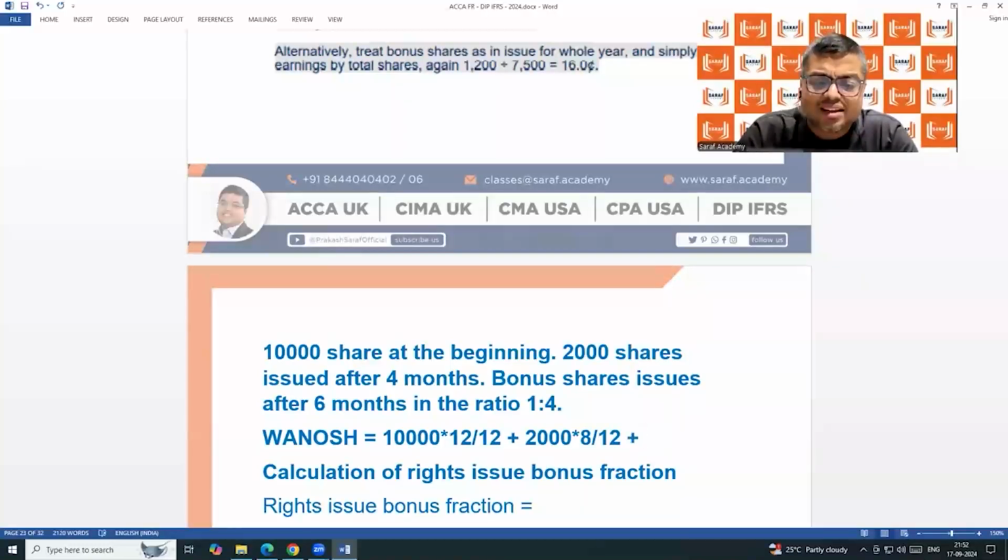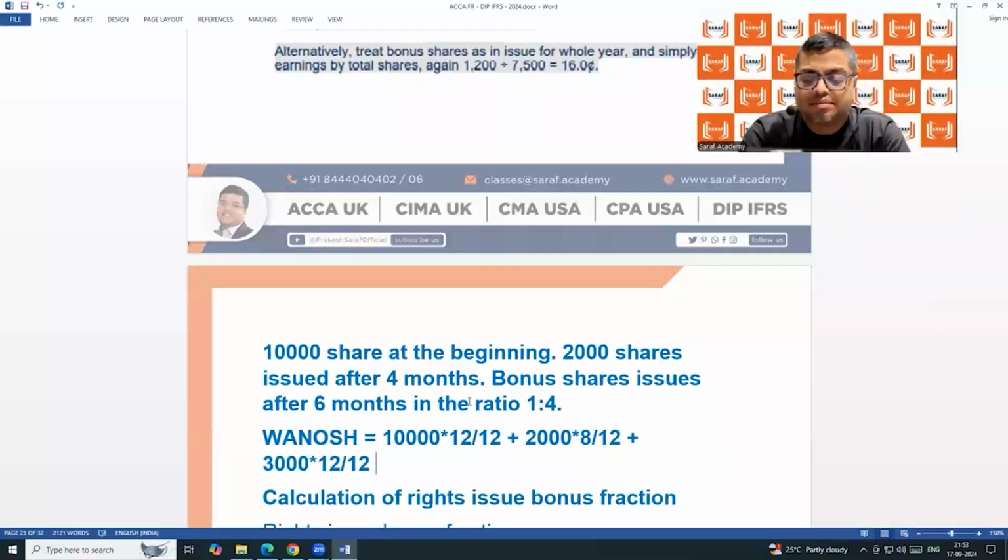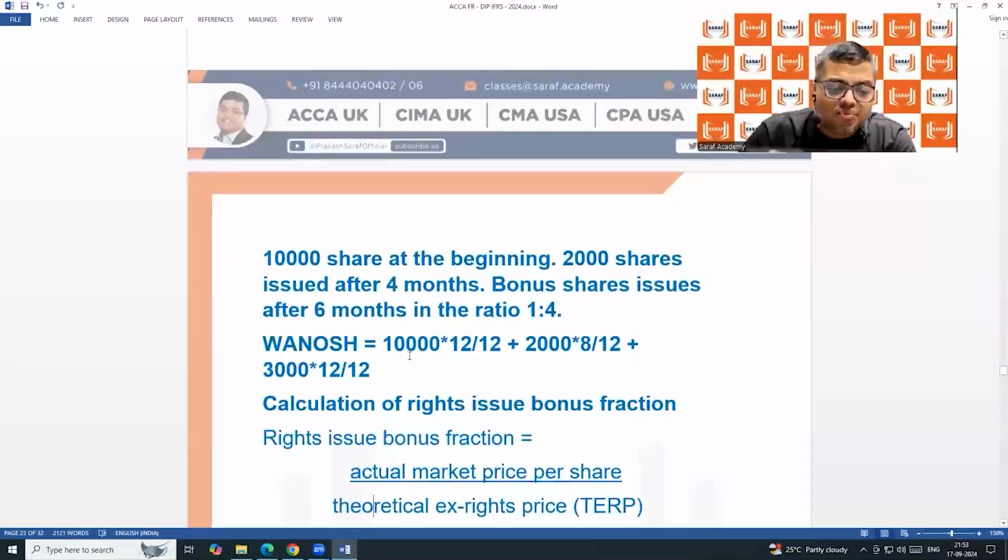And then we say bonus shares, 12,000 into 1 by 4, which is 3,000 shares. And if we are doing this with 12 by 12, we are doing wrong.